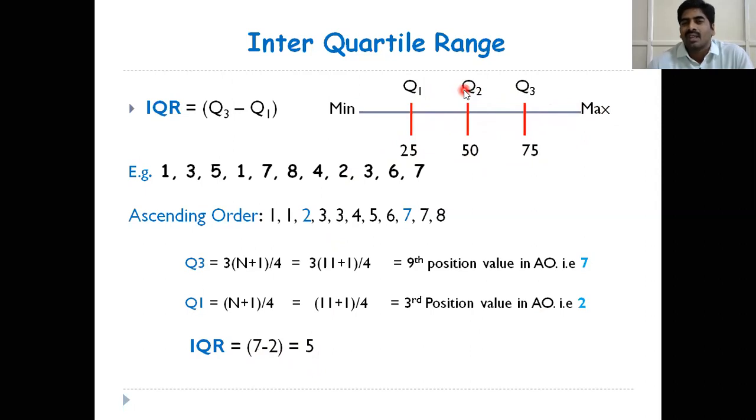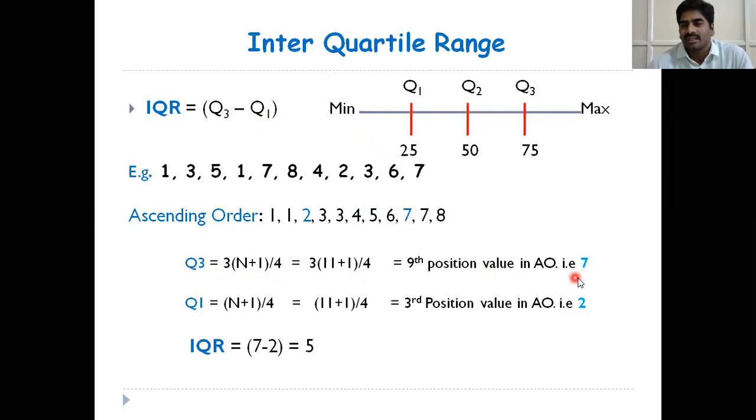But we need Q1 and Q3 here, because in the interquartile range formula it is Q3 minus Q1. Q1 is the 25th position and Q3 the 75th position. So how do we calculate Q1 and Q3? Q3 formula: 3 into (n plus 1) by 4, that is equal to the 9th position value in ascending order. Don't take 9 as Q3. You have to see the 9th position value in the ascending order series.